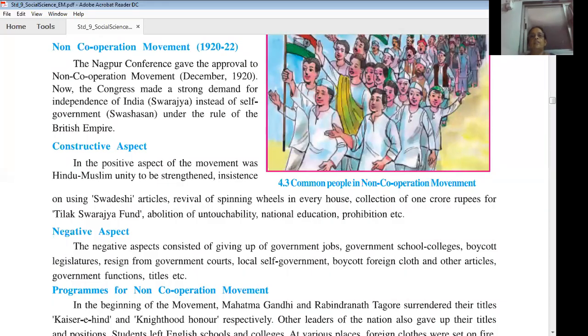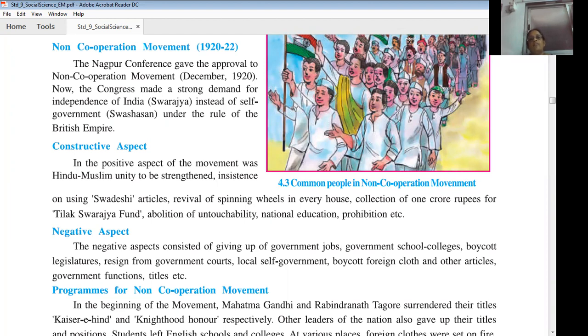Good morning, students. Today we are moving to the last section of lesson number 4, National Movements in India. In the previous video, we saw the Jallianwala Bagh massacre, after which Gandhiji had lost faith in the British. So he decided, and that prepared the background for the non-cooperation movement.